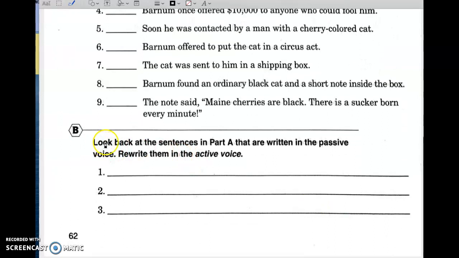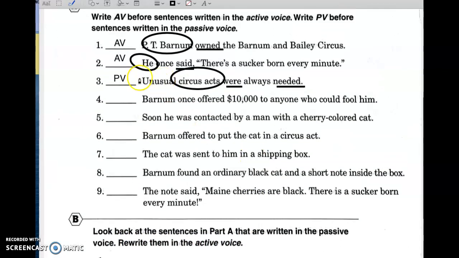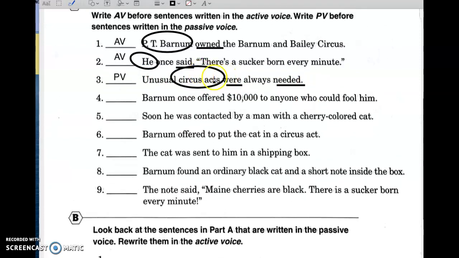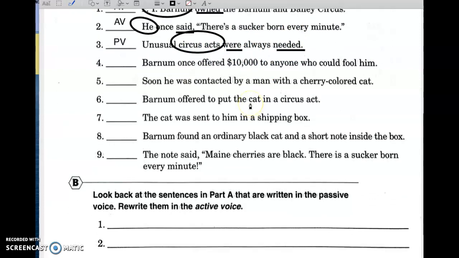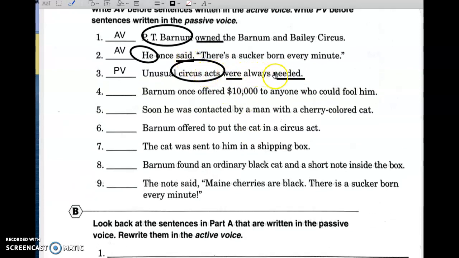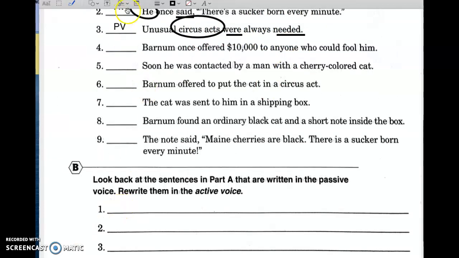And now with part B, you're looking back at the sentences in part B, and you're finding the sentences that are written in passive voice. And we need to rewrite them in active voice so that the subject is performing an action. Unusual circus acts were always needed. Okay, so instead of saying that circus acts were needed by somebody, maybe we can say they always needed circus acts. Or maybe P.T. Barnum always needed circus acts, because that way P.T. Barnum is the one doing the action here. So that's one way you could do it.